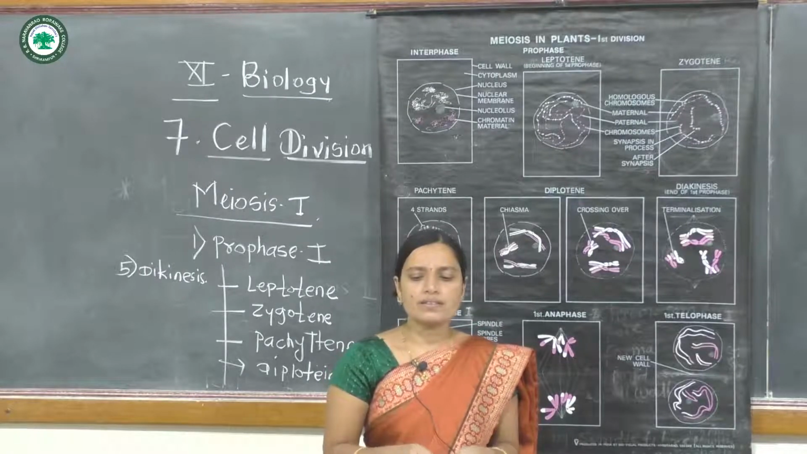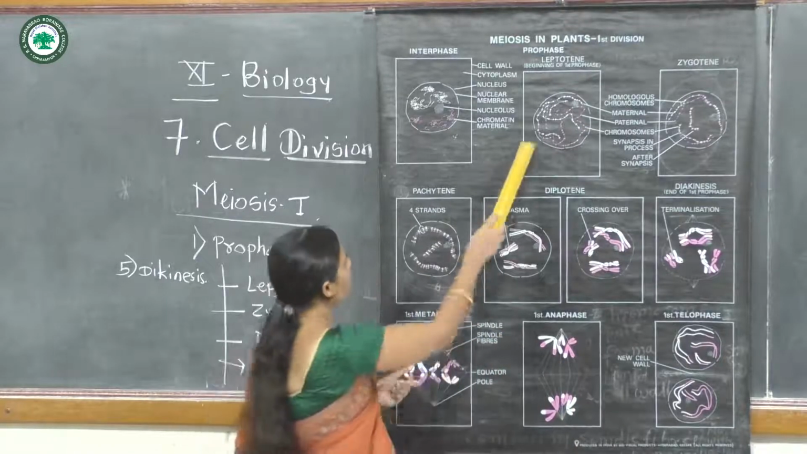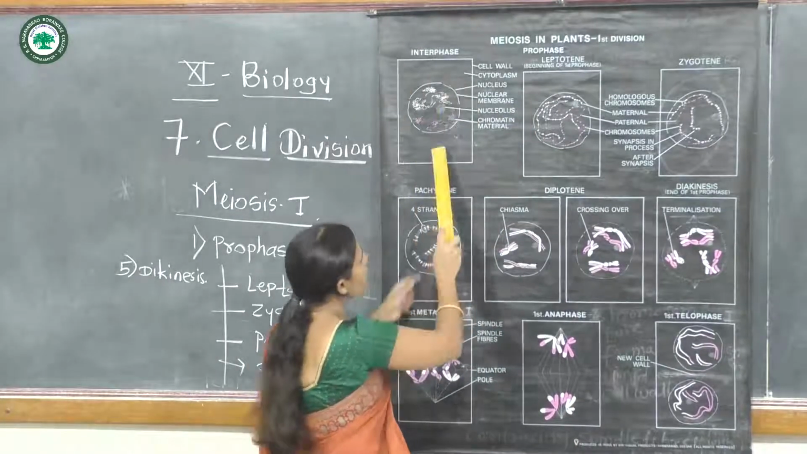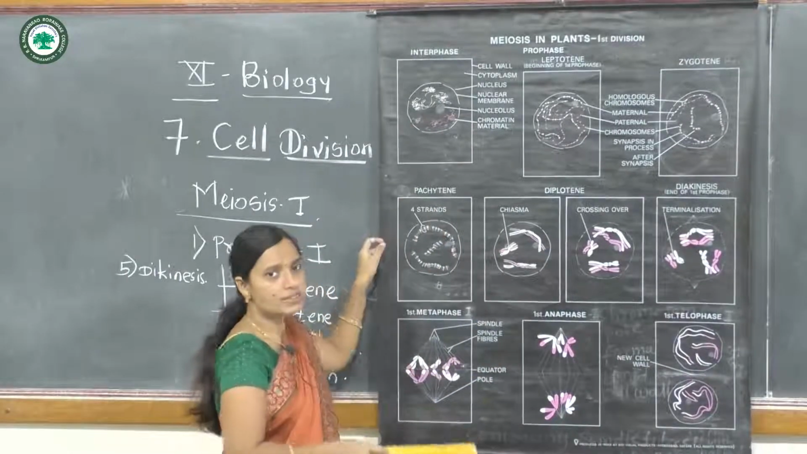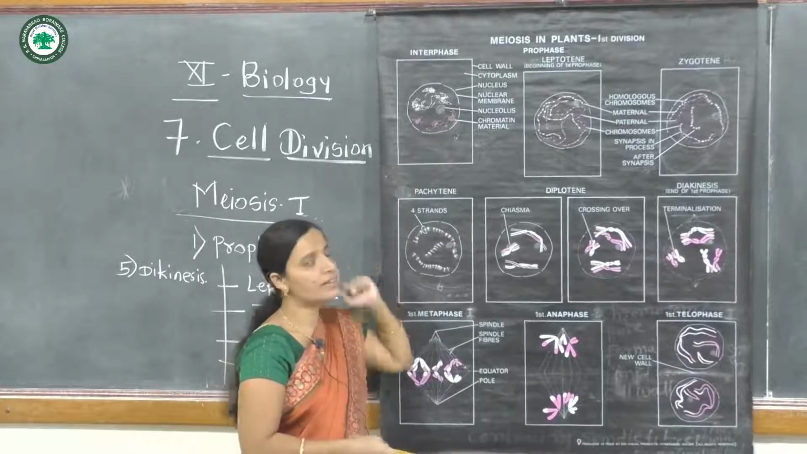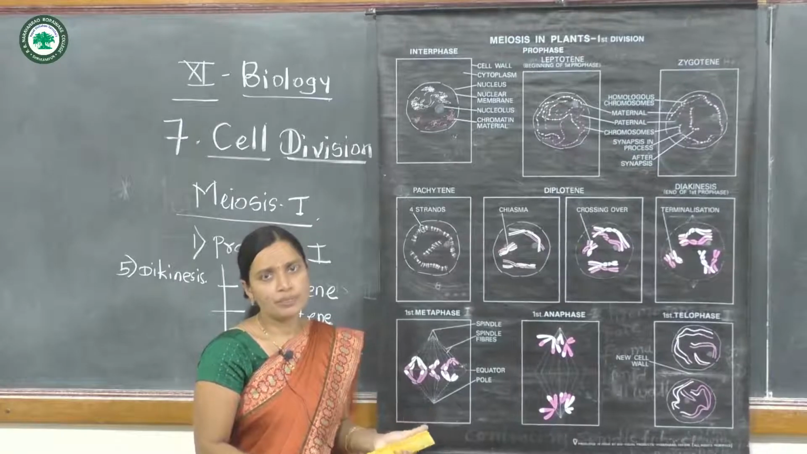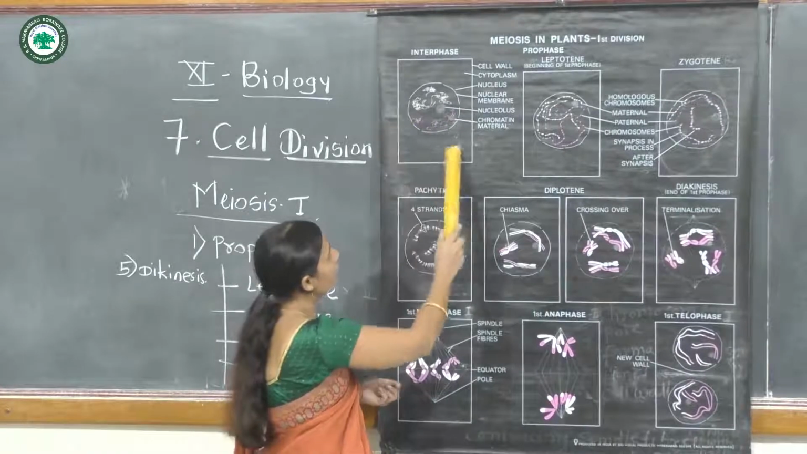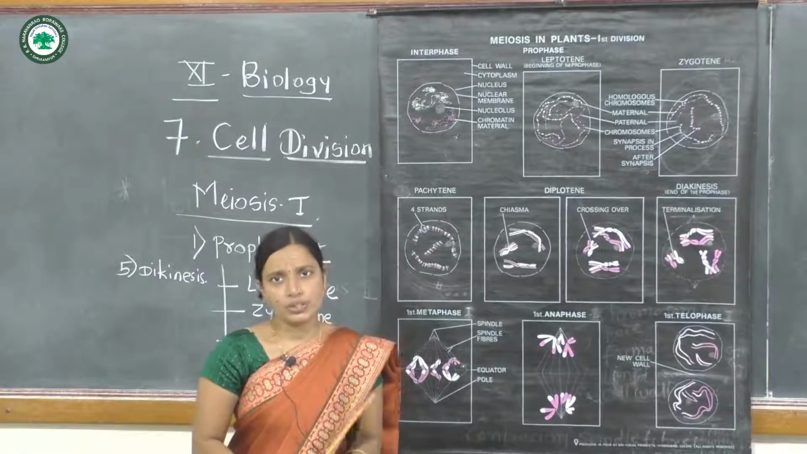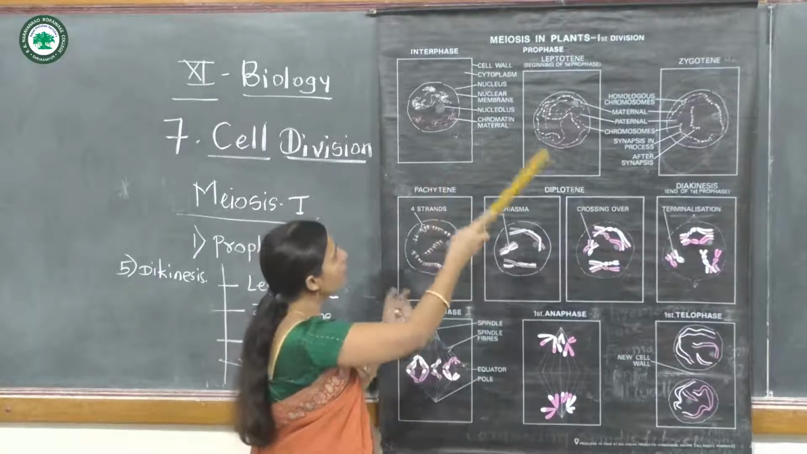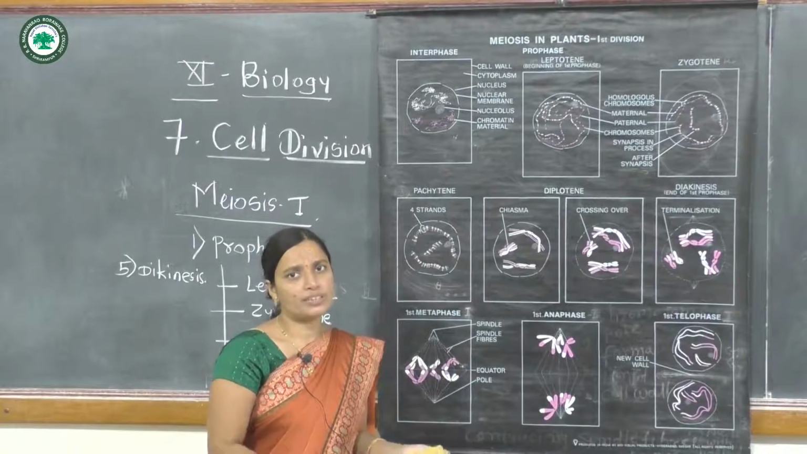The first phase is leptotene. It follows interphase, which is a resting phase. We have already discussed interphase in the cell cycle. Interphase is the resting period of cell division, in which the G1 phase, S phase and G2 phase occur. Then comes the M phase, meaning meiotic and mitotic cell division.